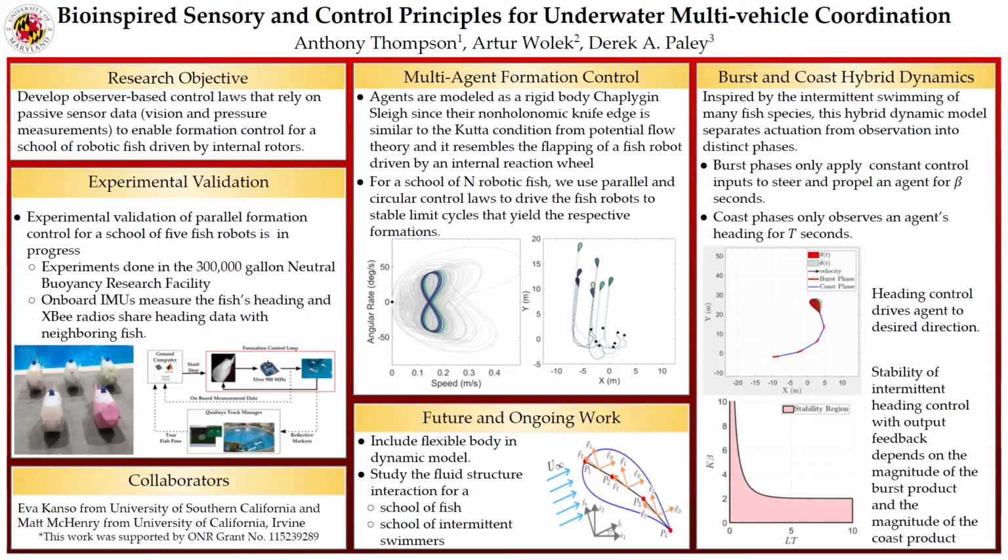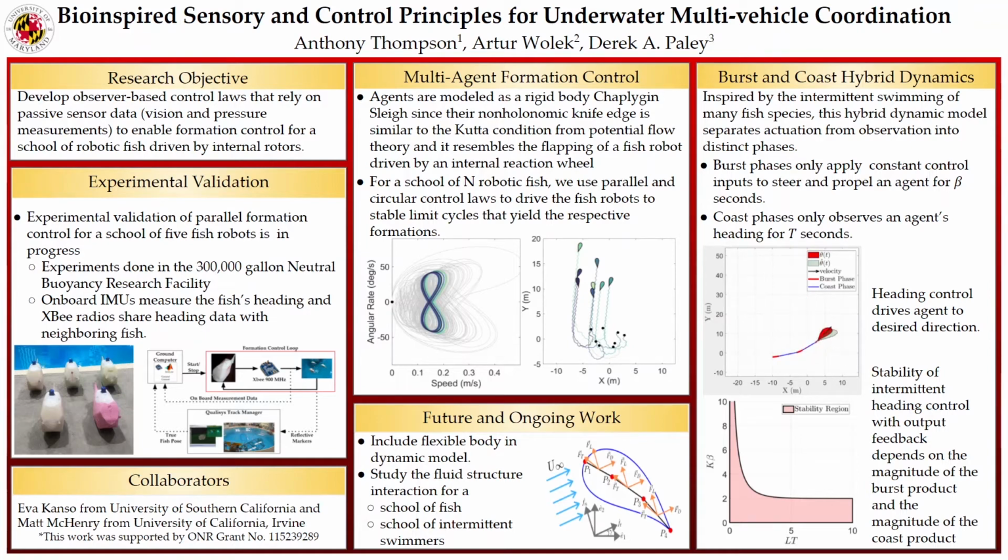So in our modeling of this, we use a hybrid dynamic model that separates actuation from observation into distinct burst and coast phases. During the burst phase, the fish only applies a constant control input for steering and propulsion for a duration of beta seconds, whereas during the coast phase, the agent only observes its own heading for a duration of capital T seconds.